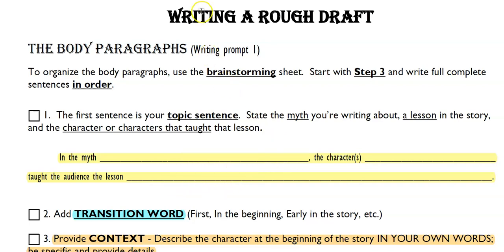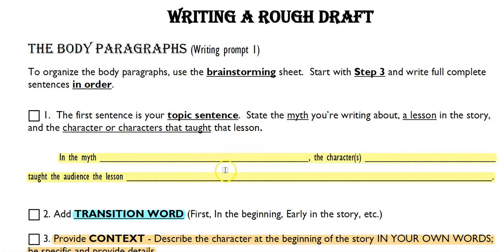So if you wanted to, you could put the character first, Orpheus, in the myth, taught the audience, or you could say the lesson of following directions was taught by Orpheus in the myth. So you can change the order of those 3 things. They don't have to be exactly this order, and I would recommend you make a variation between the 2 paragraphs.